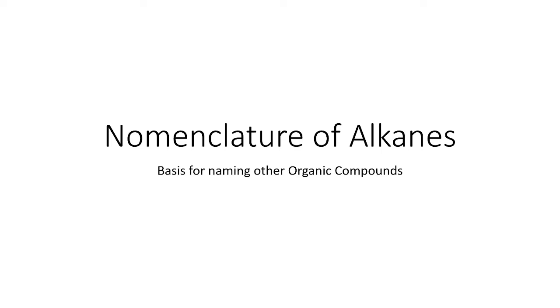So, yun yung una ko munang naisip na ituro ko ngayong araw para maging adept na tayo sa pagpapangalan ng mga organic compounds natin.